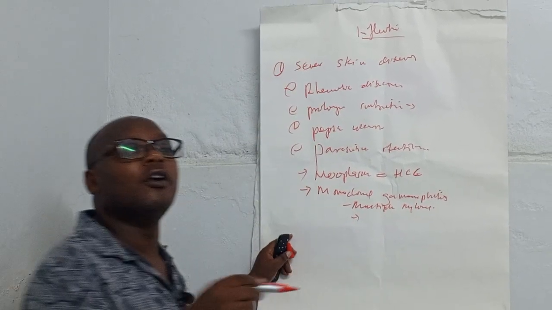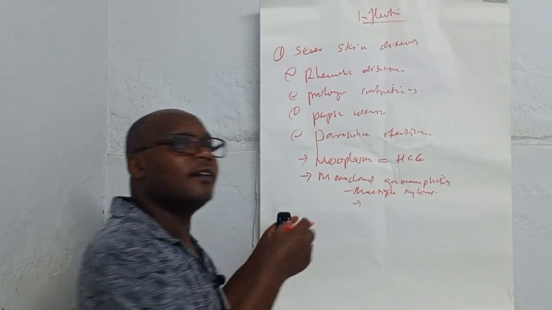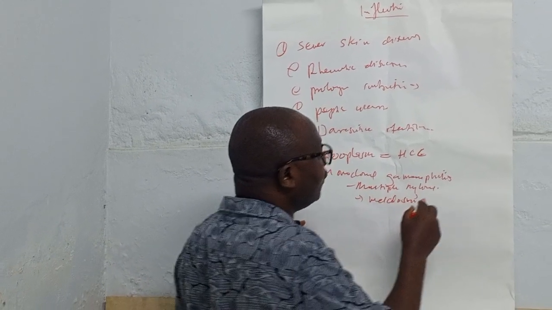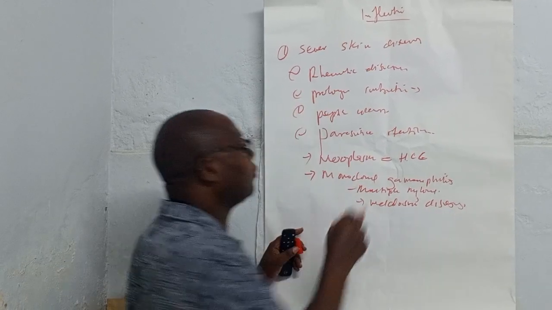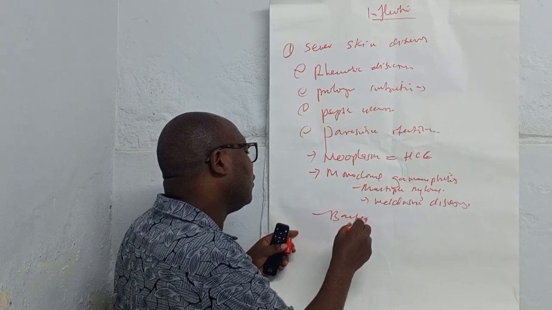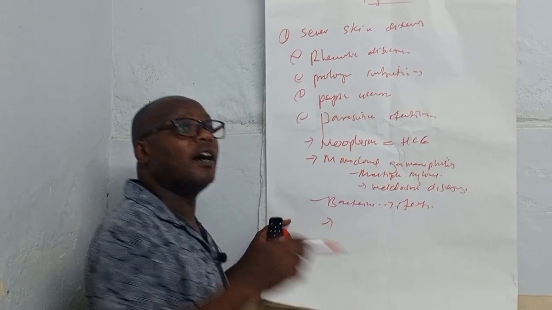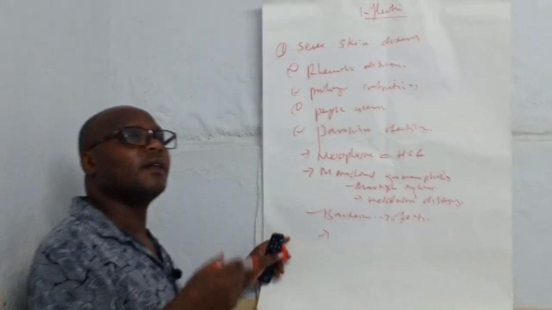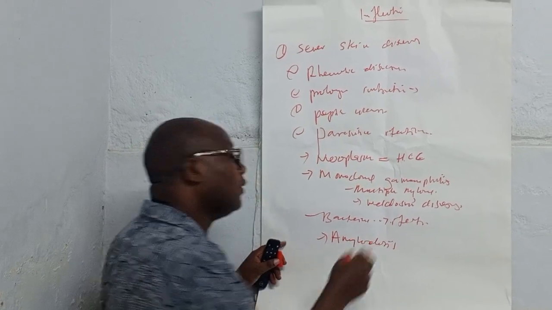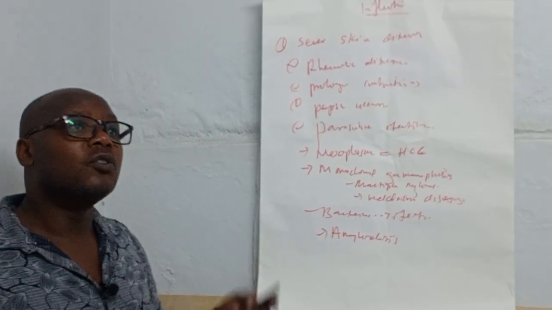Another example of monoclonal gammopathies is Waldenstrom's disease, which is also a very common condition which can result in this. Bacterial infections can also cause this, and amyloidosis also can result from chronic conditions or inflammation, which can result in a reduced amount of albumin in our body.